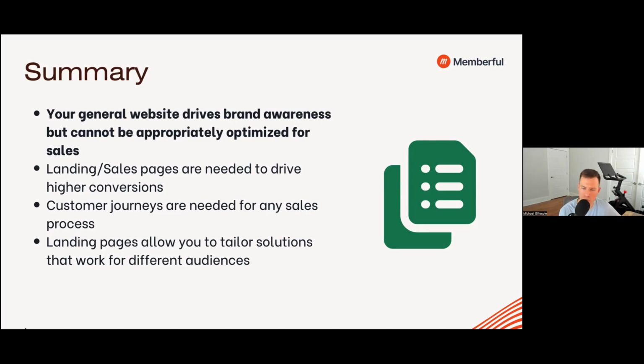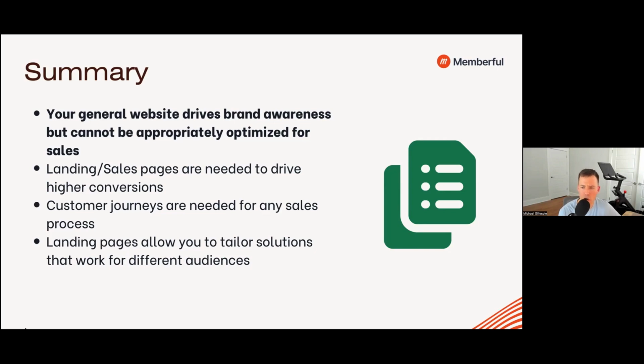Those are like your secret weapons when it comes to lead generation, sales, and not only sales, but that brand identity that you're trying to achieve. The more touch points you can have with someone, the better. And if those are all closely aligned to each other, you're going to have far better results than you would if you just send all that traffic to your homepage.